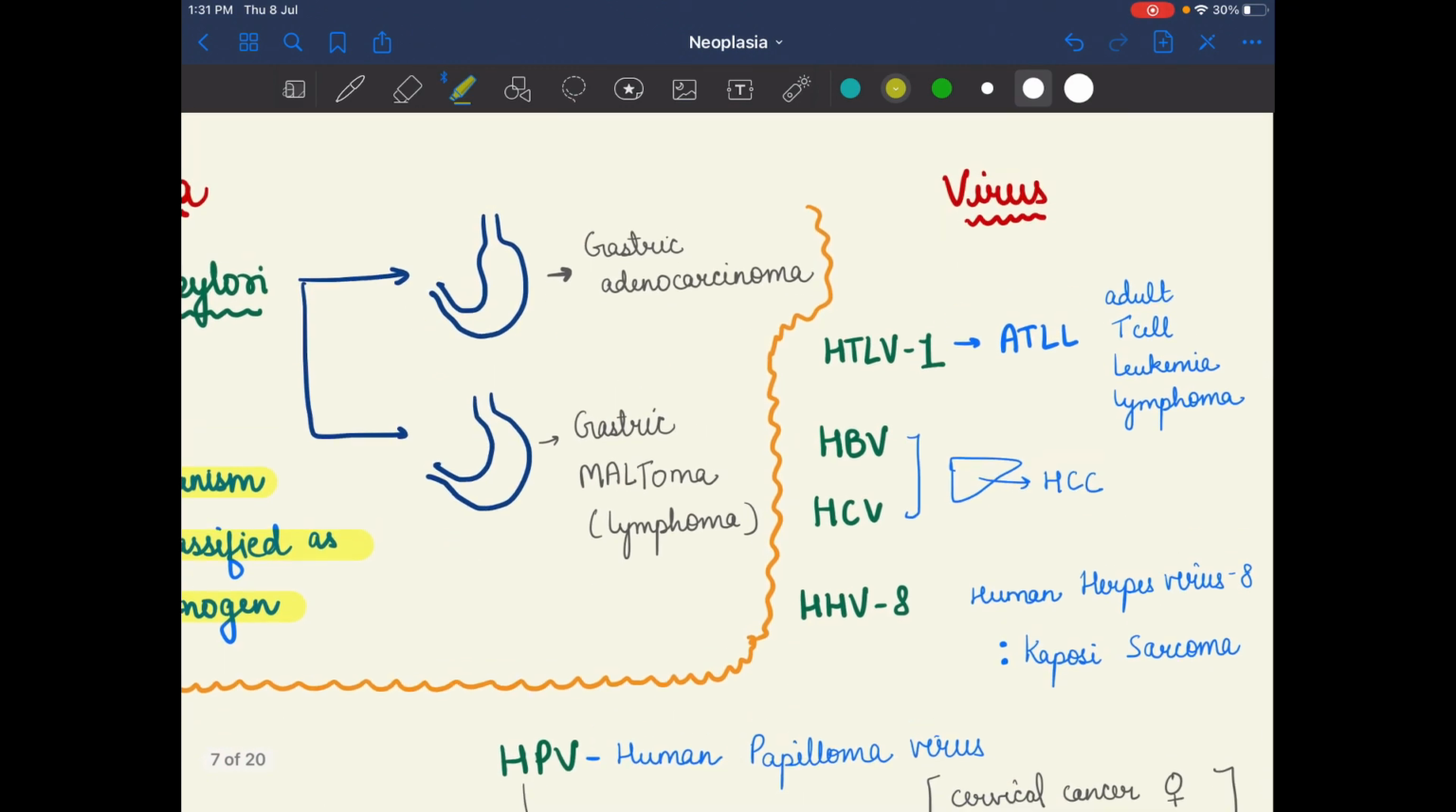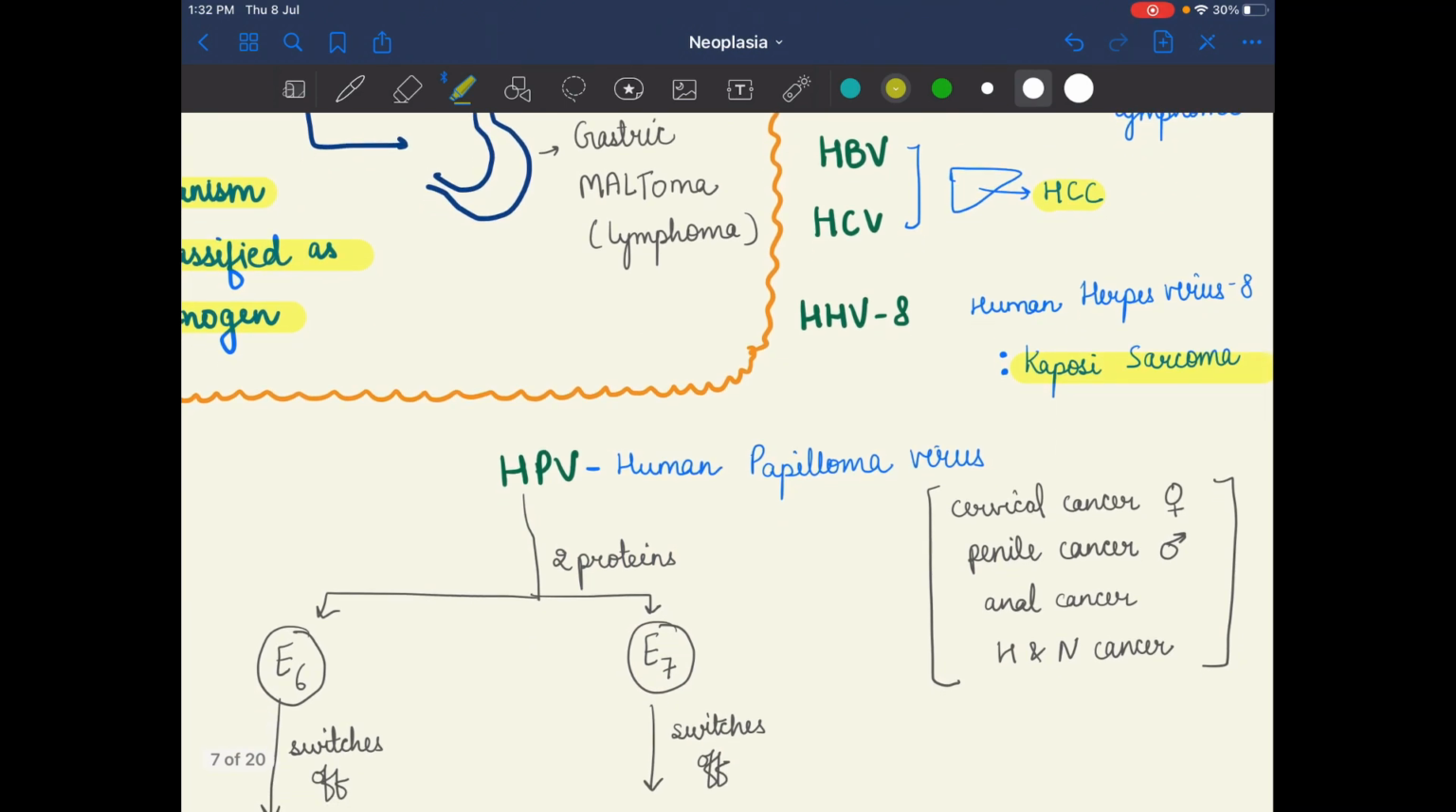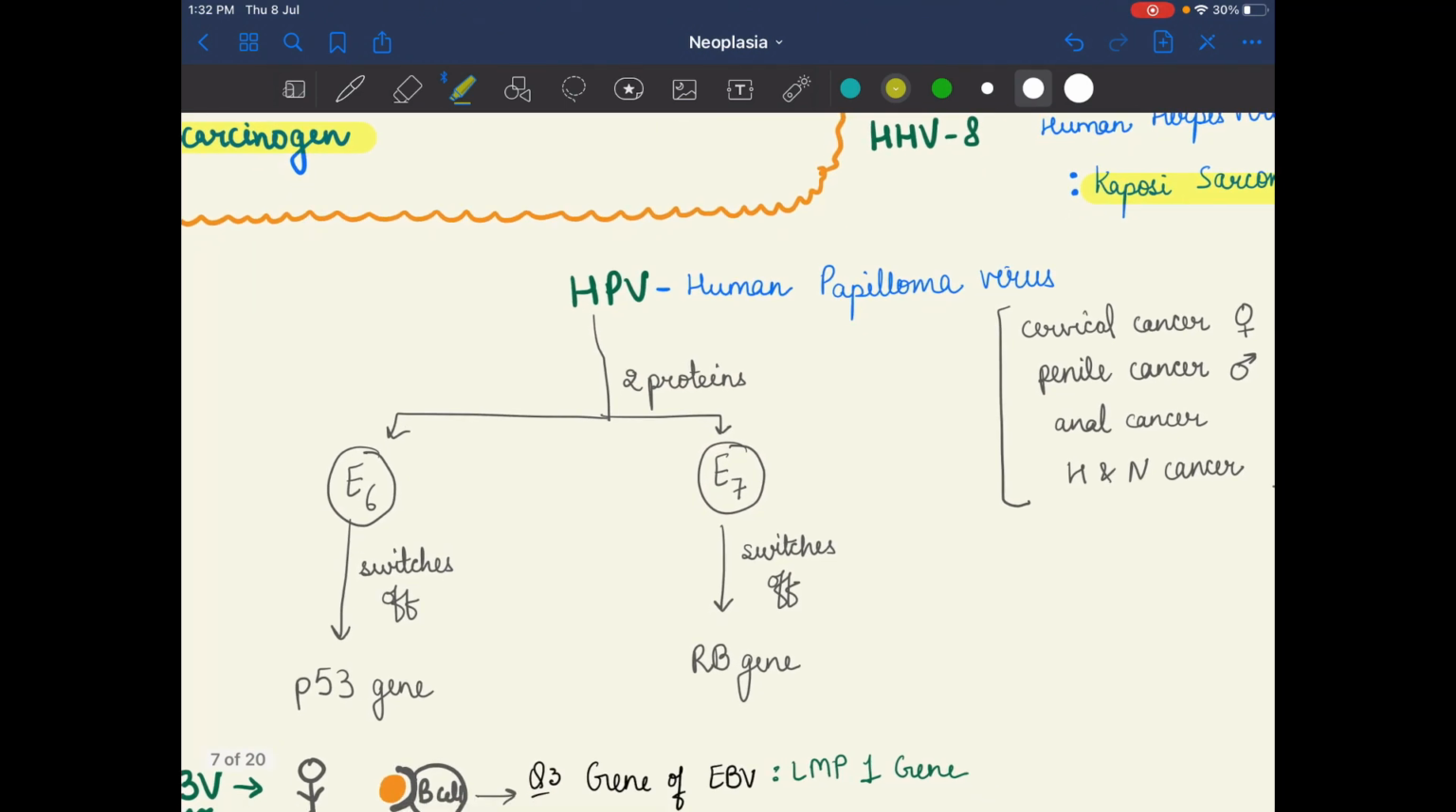A virus like HTLV-1 causes ATLL, which means adult T cell leukemia lymphoma. Hepatitis B virus and C virus cause HCC, that is hepatocellular carcinoma, and human herpes virus 8 (HHV8) causes Kaposi sarcoma. Human papilloma virus involves two proteins, E6 and E7. E6 switches off the P53 gene and E7 switches off the RB gene. So human papilloma virus causes cervical cancer, penile cancer, anal cancer and head and neck cancer.